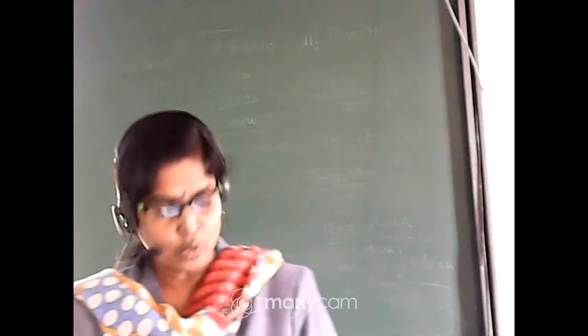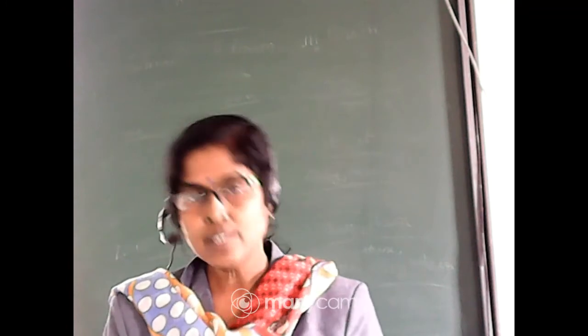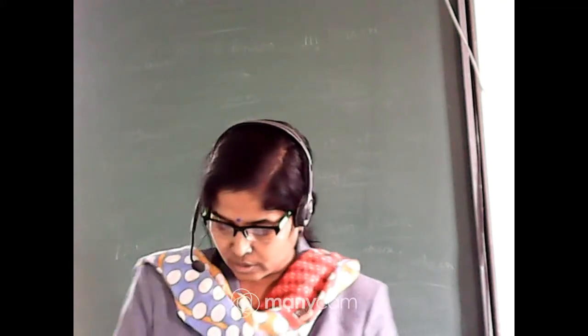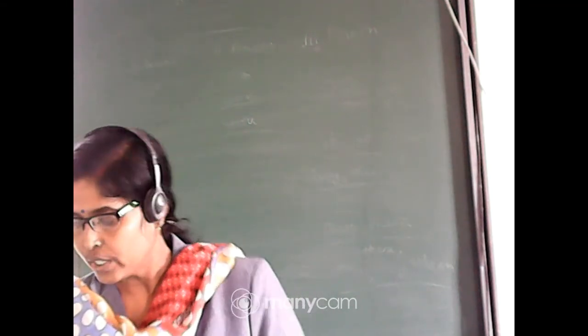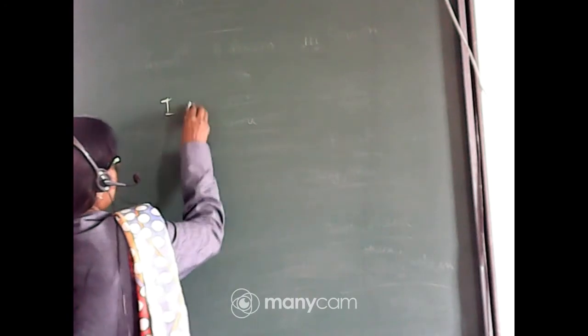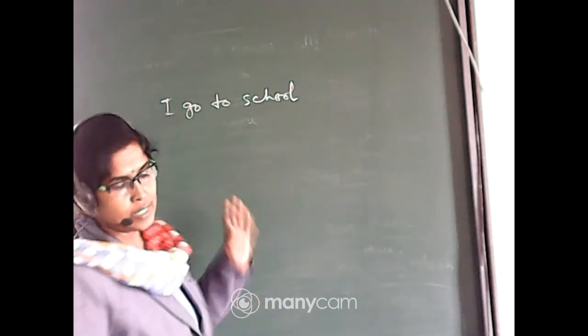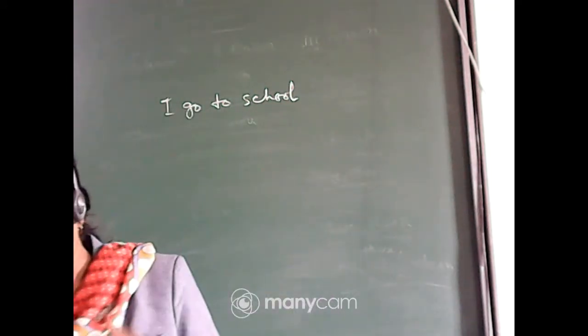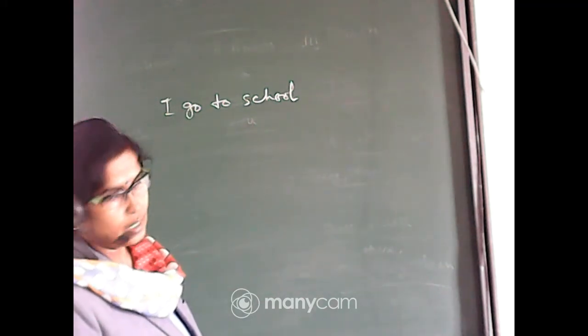Simple present tense, we know, for example, I go to school every day. This is simple present tense, okay? And with a third person singular subject, we always add s or es to the first form of the verb. For example, if I write I go to school, this incident is happening at present, or it is a habitual action, or this is a permanent truth. An example of a permanent truth is the sun rises in the east.